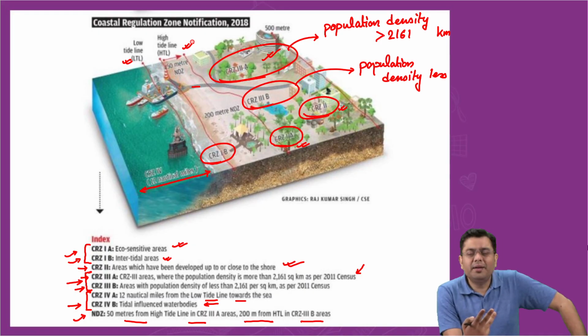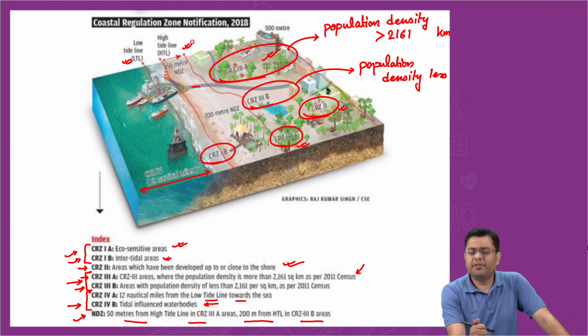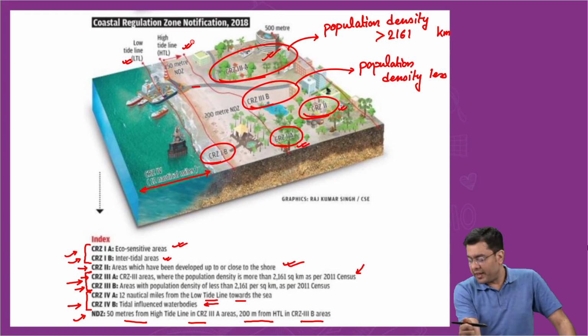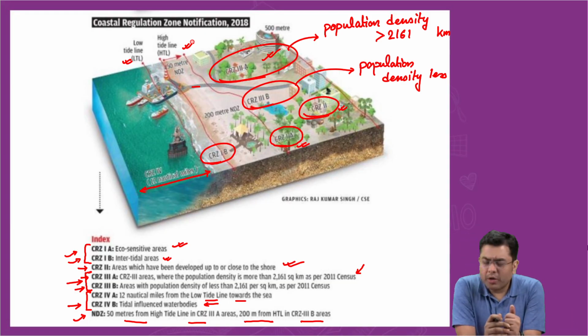But that is the counter argument, that you do require some development and understand the concept of it. The concept, where is it that this kind of a dilution of CRZ came from? When we talk about the CRZ, now in Mumbai, for example, take the case of Mumbai.